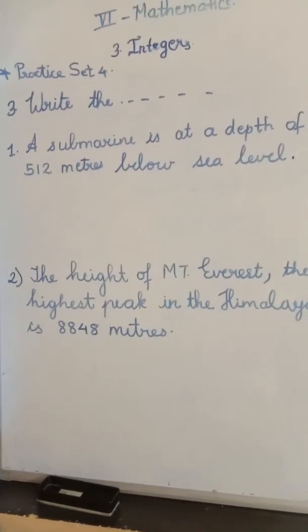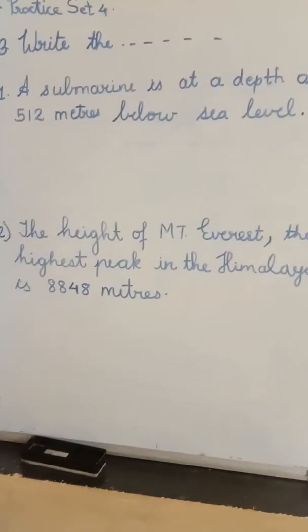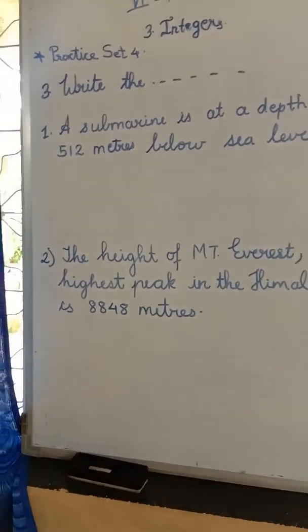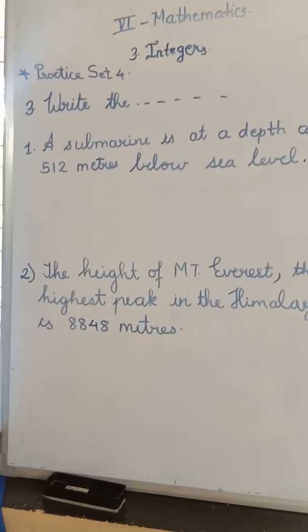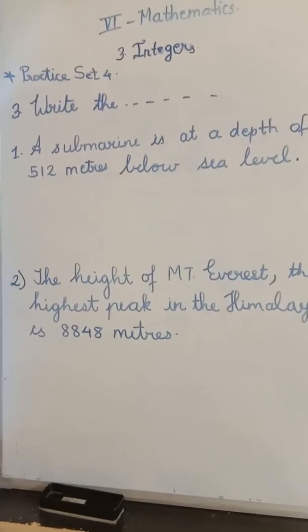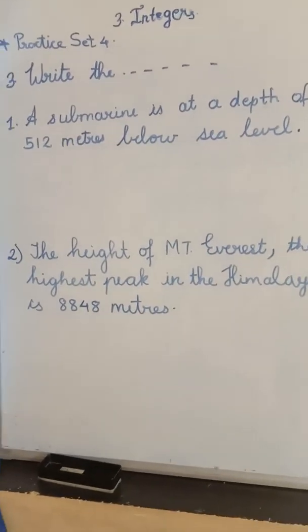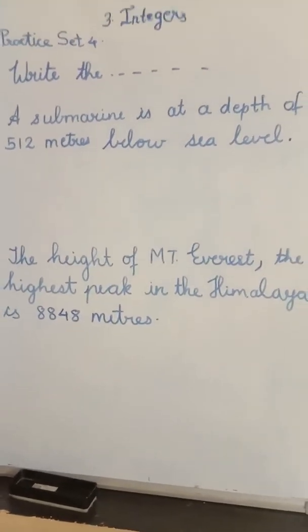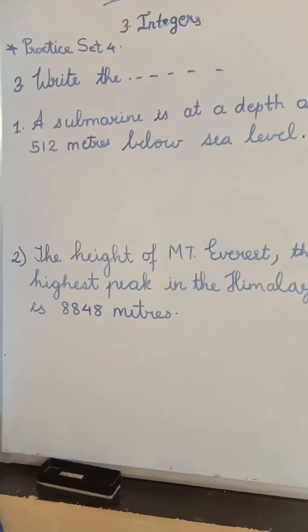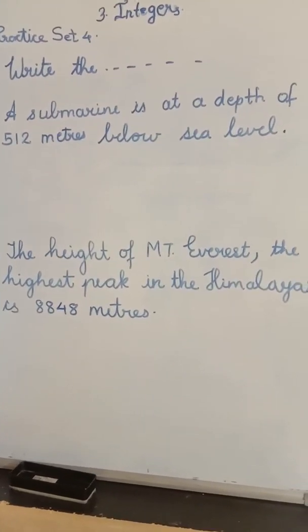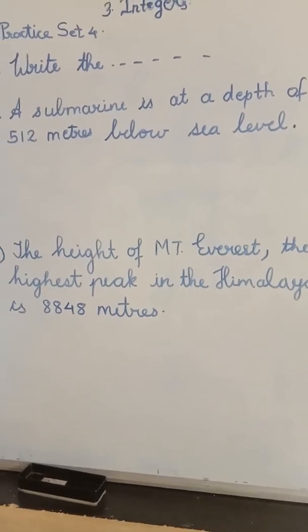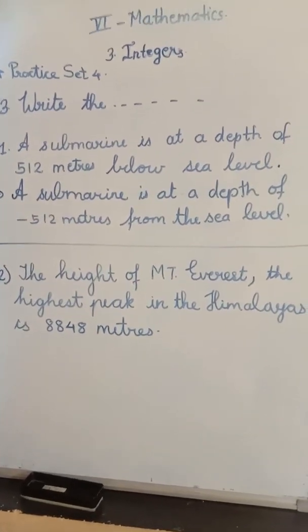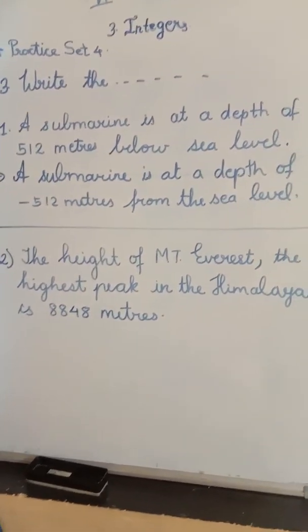Question 3. Write the remaining question is in the textbook. Write the numbers in the following example using the proper sign. So the first example, a submarine is at a depth of 512 meters below sea level. Yes. Now we have to focus first on a word which is showing is it above or below. Okay. So do we have a word below? Means will it be less than 0? Less than 0 we are going to show proper sign. Which proper sign? Negative. So how will you write? A submarine is at a depth of negative 512 meters from the sea.